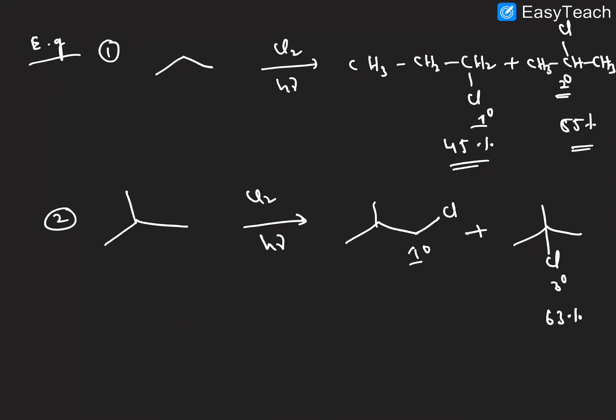Here we get 63%, and here 37%. The reason is that the tertiary free radical is more stable than the primary free radical. So this is applicable only for lower alkanes, okay? That means less than 5 carbons it is applicable, but for alkanes containing more carbons it's not applicable, because chlorination takes place at a lot of hydrogens. We will see an example.